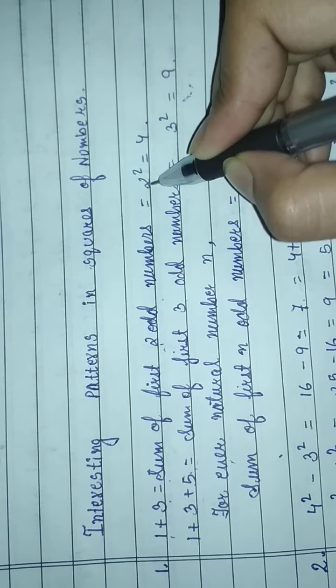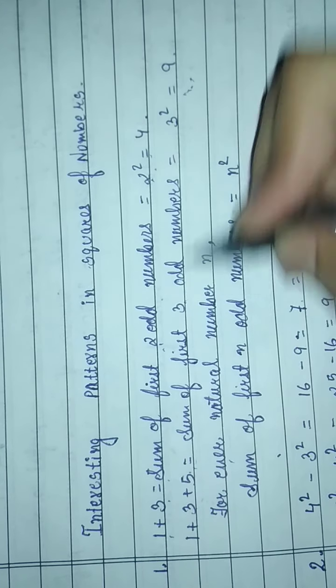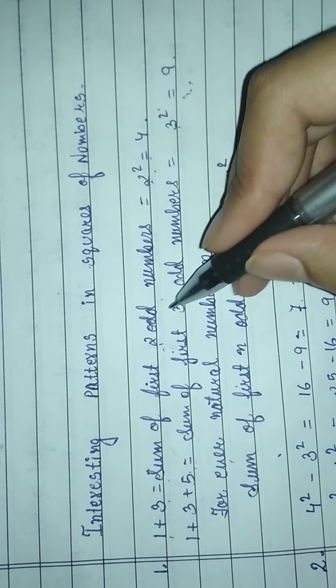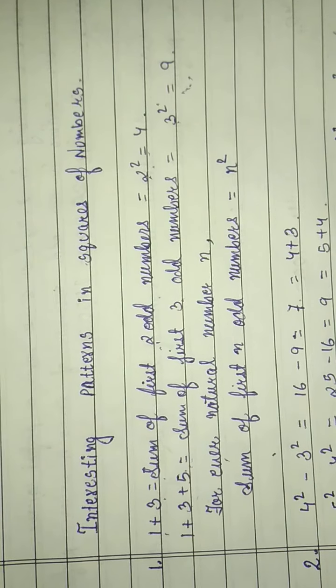Here 2 is written, so n to the power 2 means 2 to the power 2. If it is 3, then 3 to the power 2. So 2, 3, 4 are the values of n. n to the power 2 equals whatever it will be.